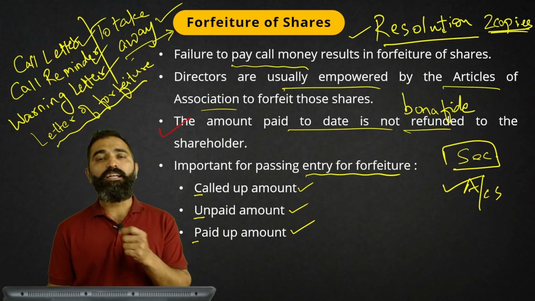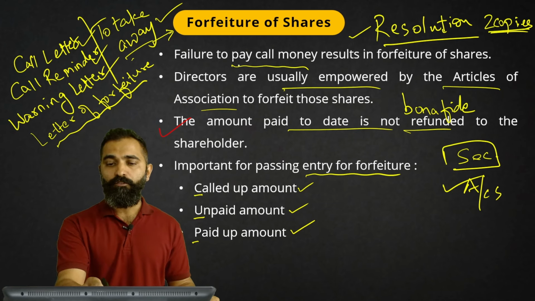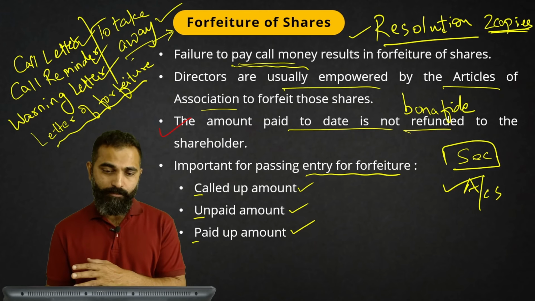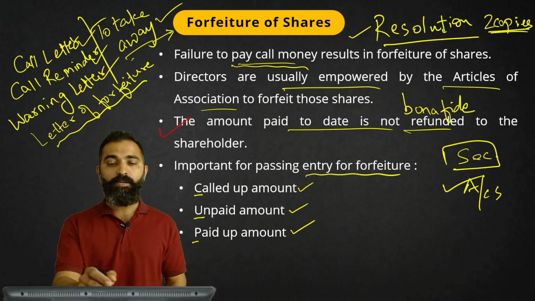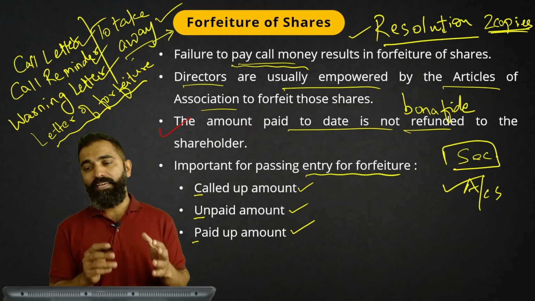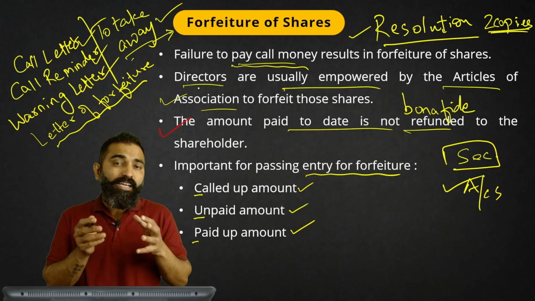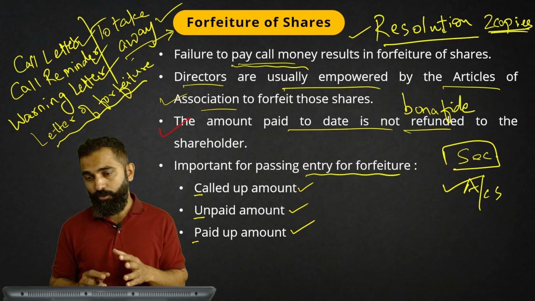And why does a company forfeit the shares of the shareholder? Because if the shareholder fails to pay the call money, it will result in forfeiture of shares. Now, who will do the forfeiture? The decision will obviously be taken by the board of directors, and they will be empowered by the articles of association. They will get that authority, that right, from the articles of association.